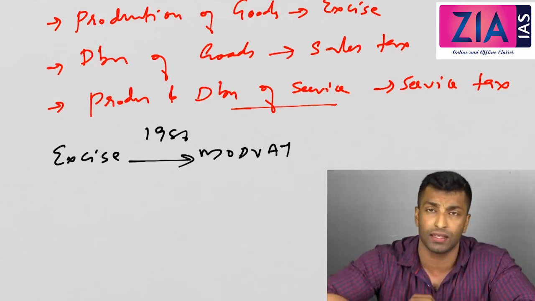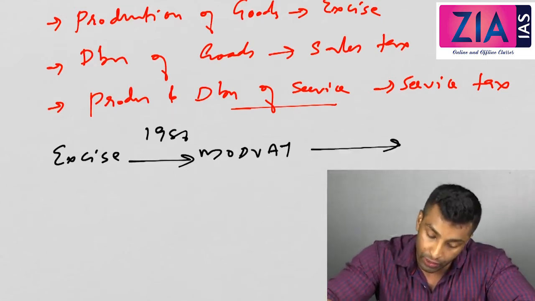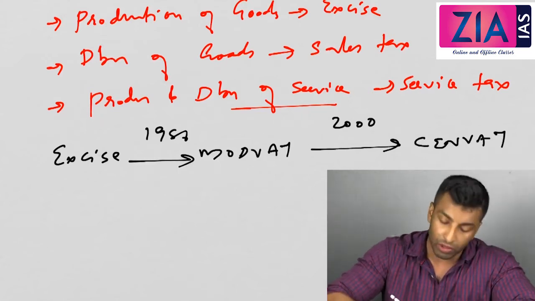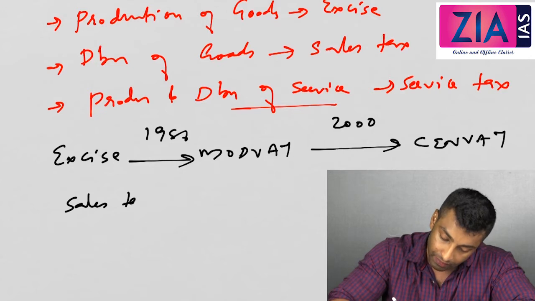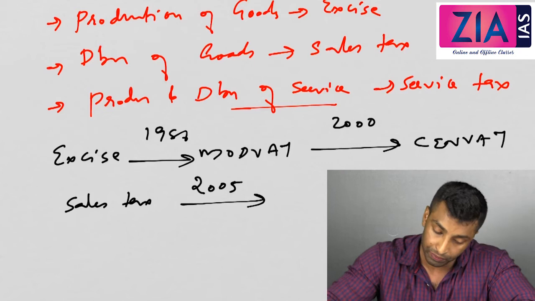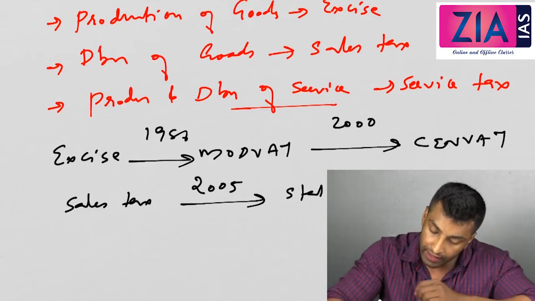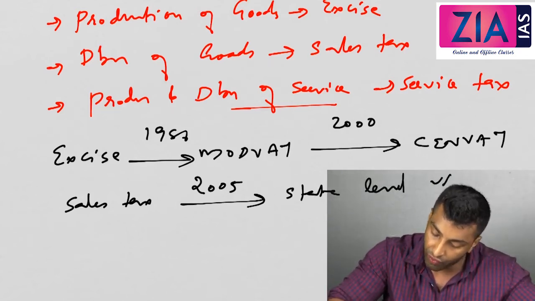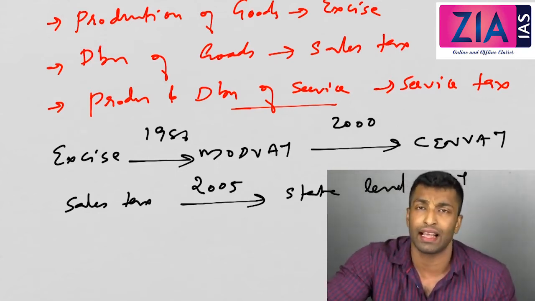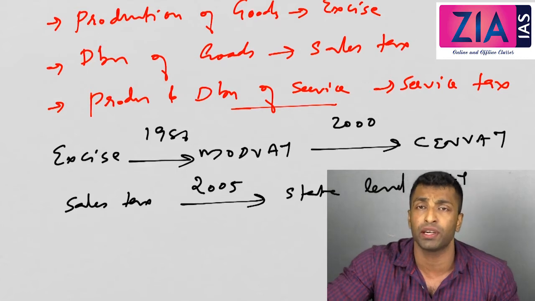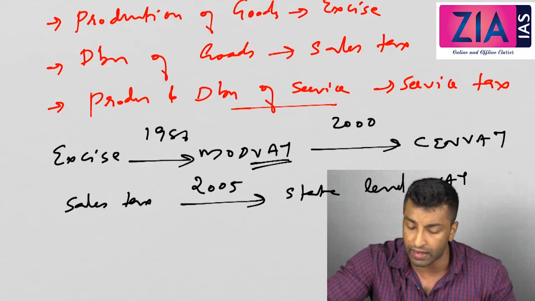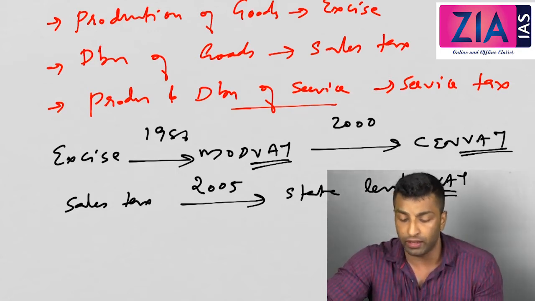In detail we have done this discussion in the previous video, and in 2000 it became sen VAT. Okay, now what about sales tax? The sales tax in 2005 we have changed it to state level VAT. Okay, see, although it is named as VAT, I've told you this is not exactly VAT. It's not value added tax, but it's a modified form of VAT, and that's exactly the case in mode VAT and sen VAT also, not only here in state level VAT.